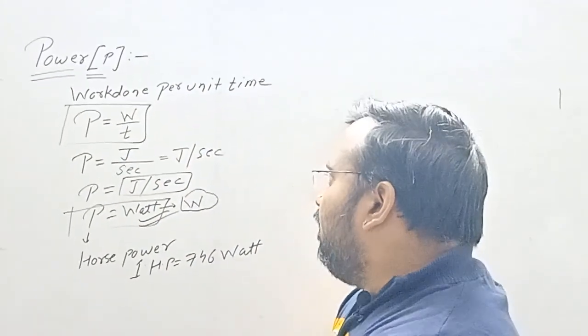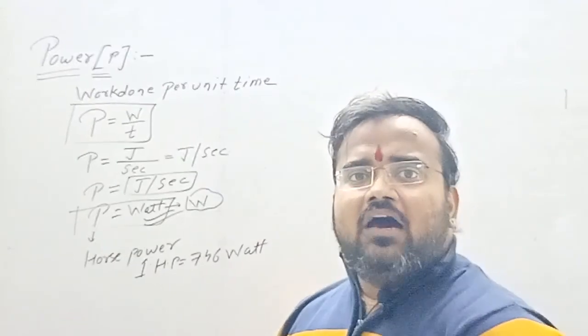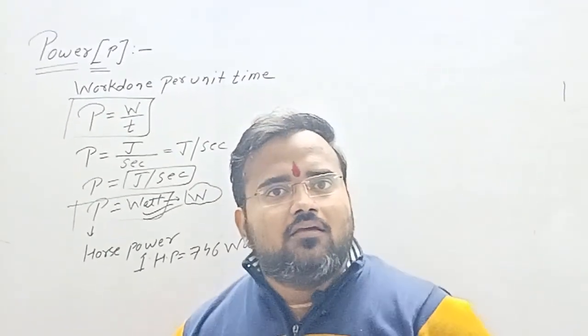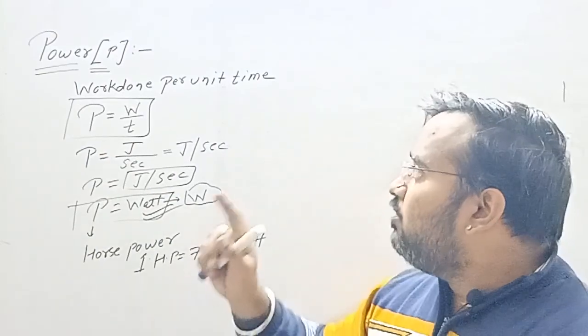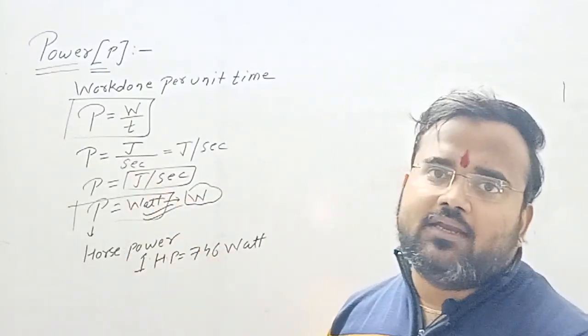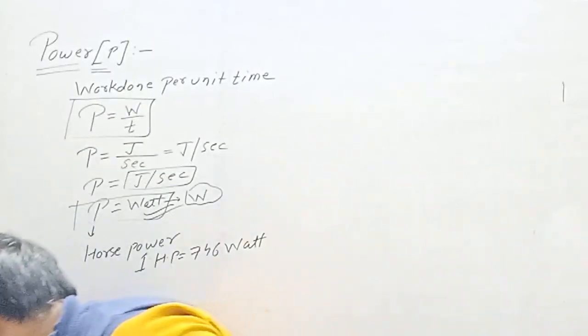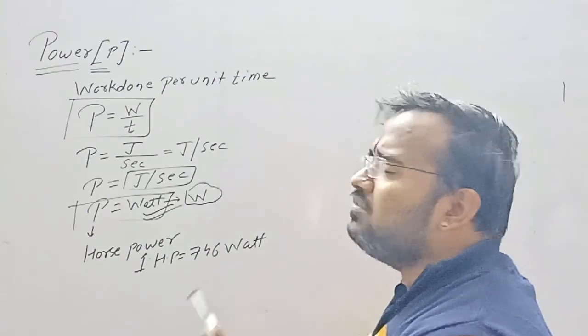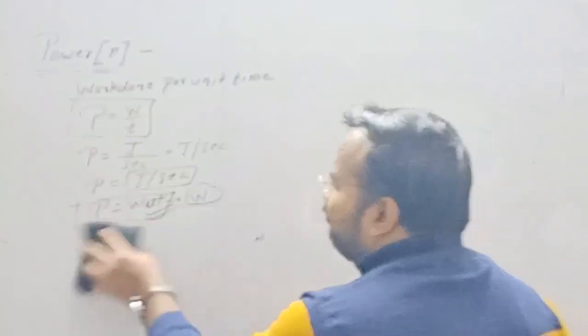Clear? Now, power is not a vector quantity. Power is a scalar quantity. Okay? The unit of power is watt and power is a scalar quantity. Now we are going to solve 2 or 3 numericals on power and we will see how the formula of power has been derived.